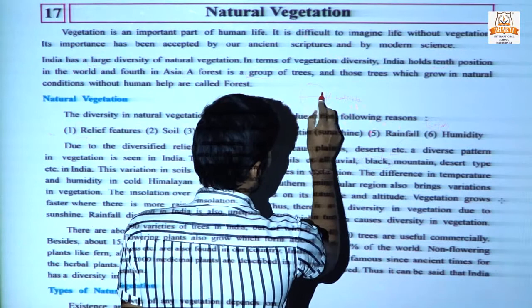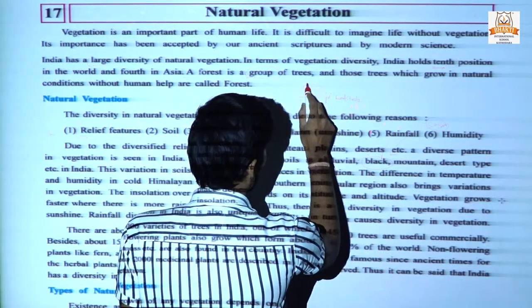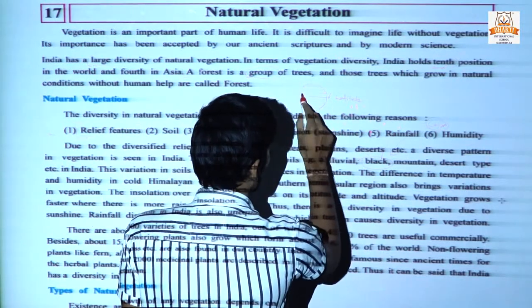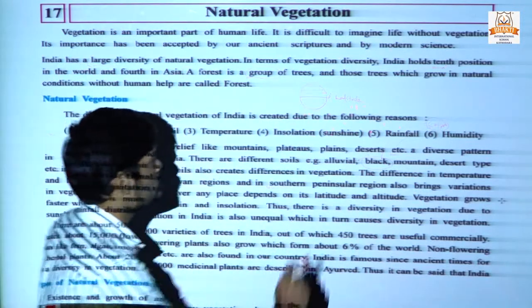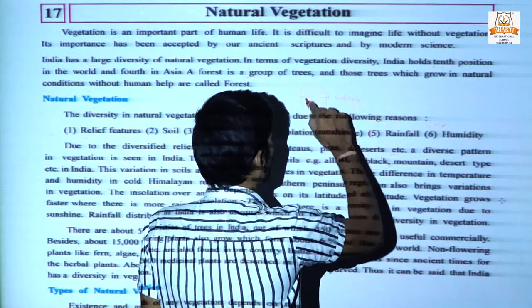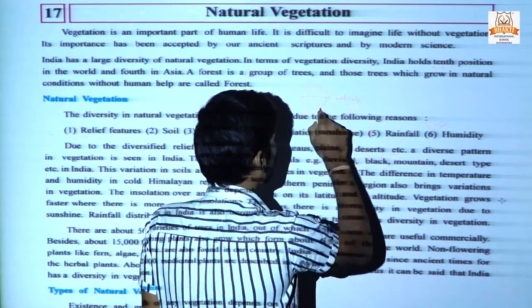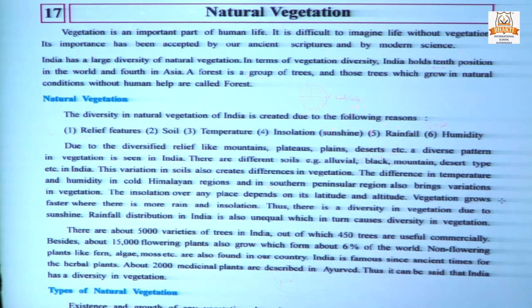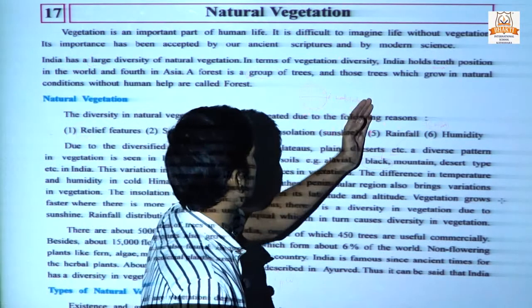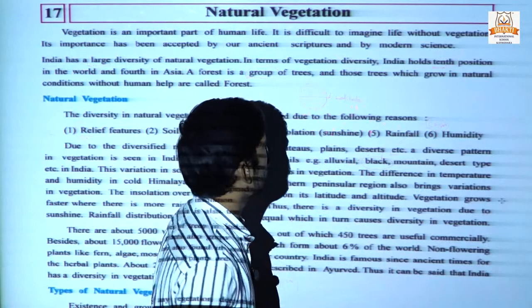The imaginary horizontal line drawn on the surface of the earth is known as a latitude. The imaginary vertical line drawn on the surface of the earth is known as a longitude. Horizontal is latitude, vertical is longitude.